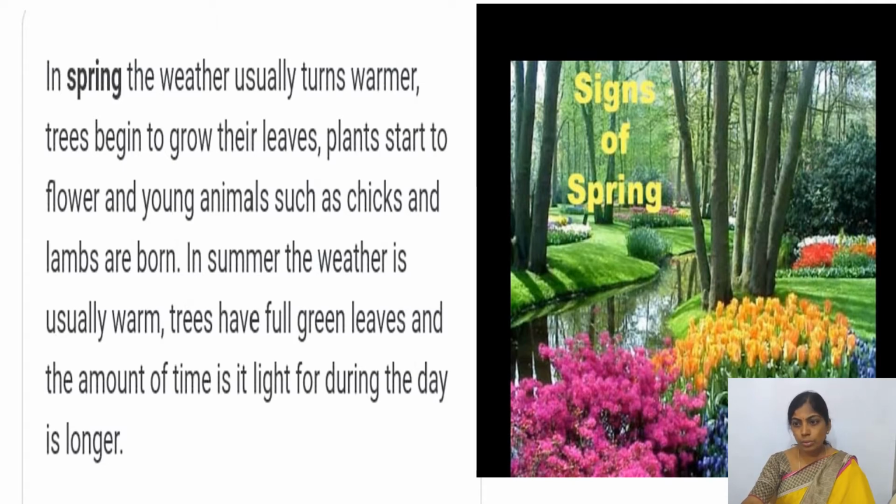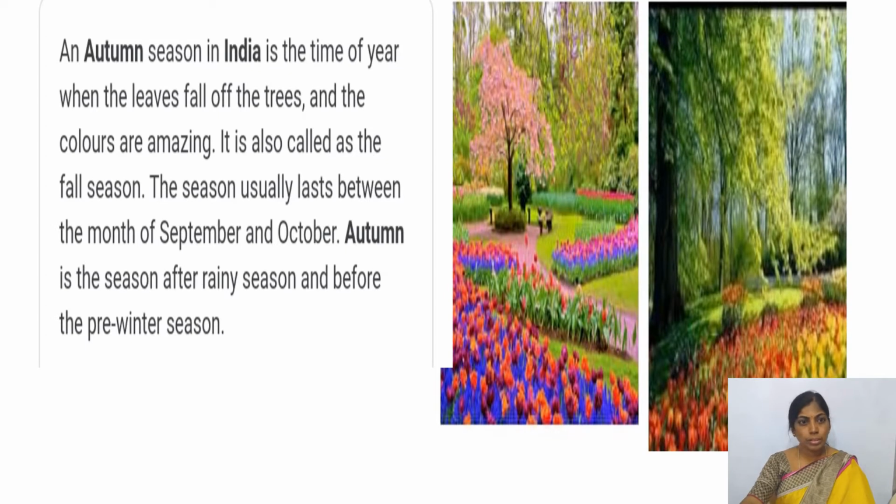So next I want to show you, see, next comes the autumn season. Autumn season in India is the time of year when the leaves fall off the trees and the colors are amazing. It is also called the fall season. What is the meaning of autumn, children? Autumn season in India is the time of year when the leaves fall off the trees.